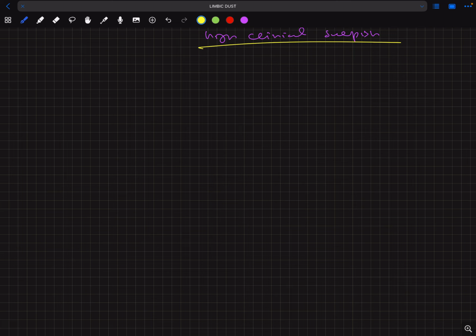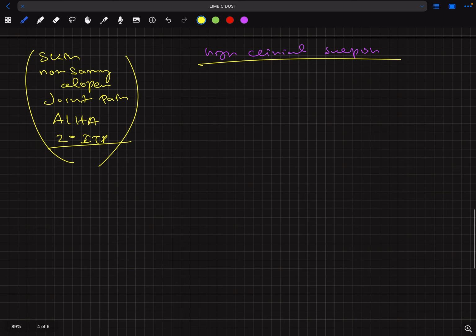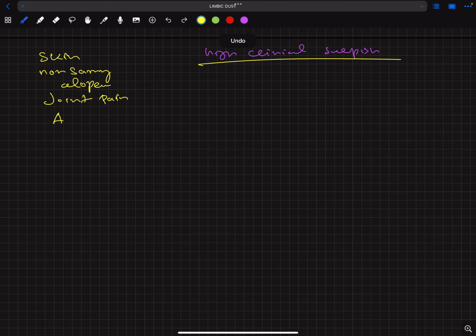So what are the symptoms? Most commonly, there are skin manifestations, non-scarring alopecia, and joint pain. It can also present with autoimmune hemolytic anemia or secondary ITP. SLE can present with anything. If a young girl presents with this kind of symptoms, we will suspect SLE first. So first thing first, we have to do an anti-nuclear antibody assay. So how will we detect ANA?